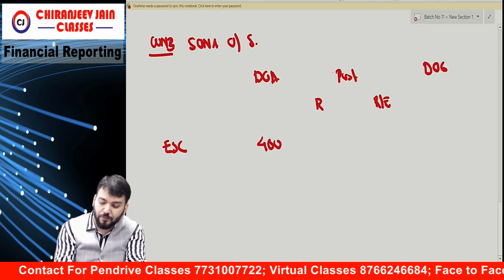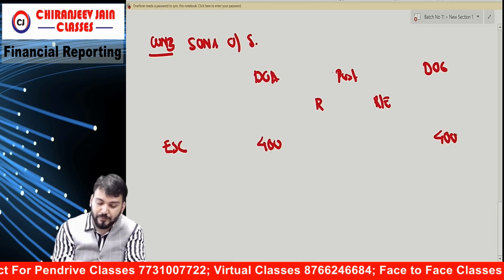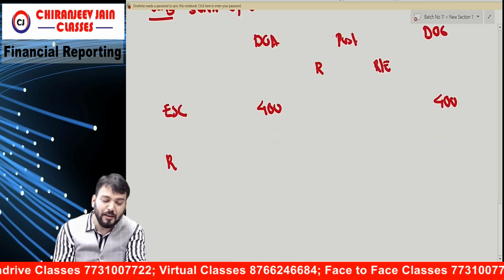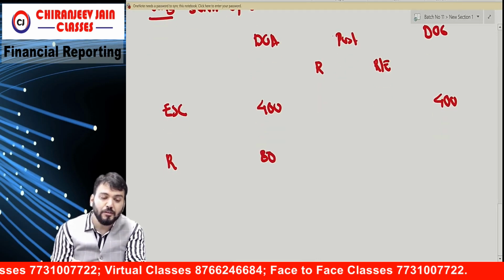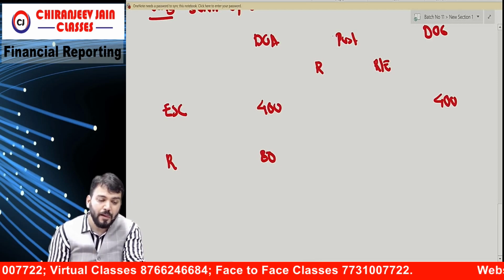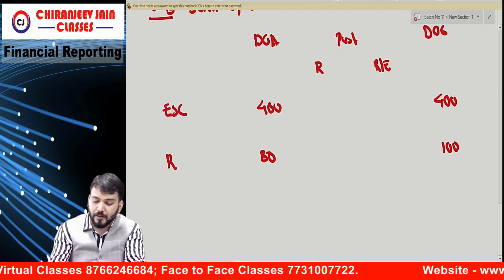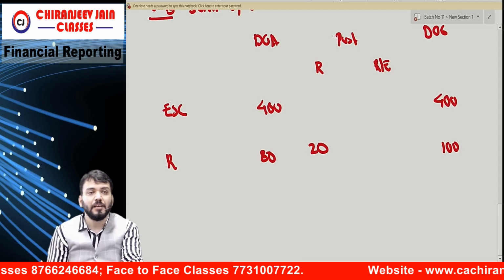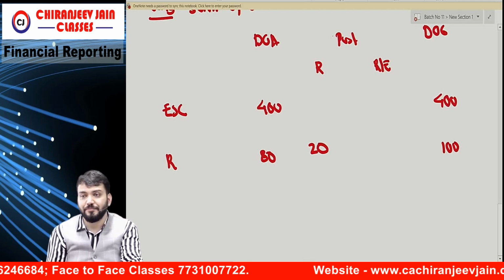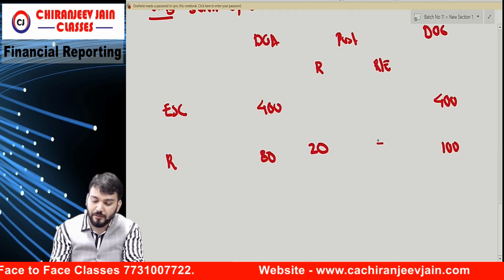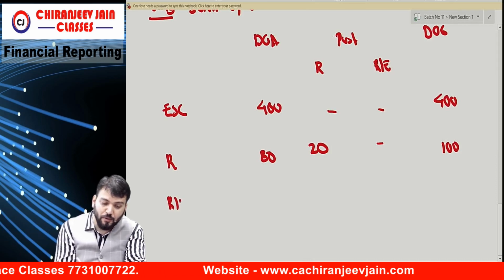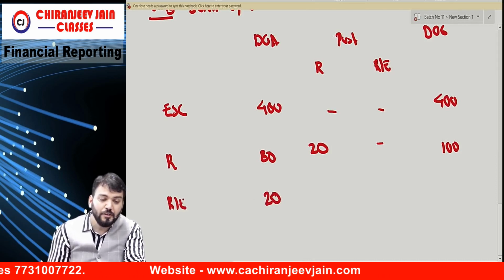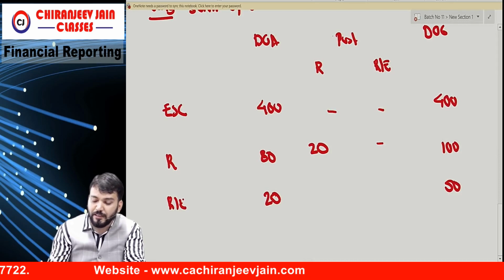400. 400 and 400. Then reserve, opening given how much? 80. Closing given how much? 100. And that is 20. 100 we are taking from balance sheet. And retained earning, opening given how much? 20. Closing they have given 50.